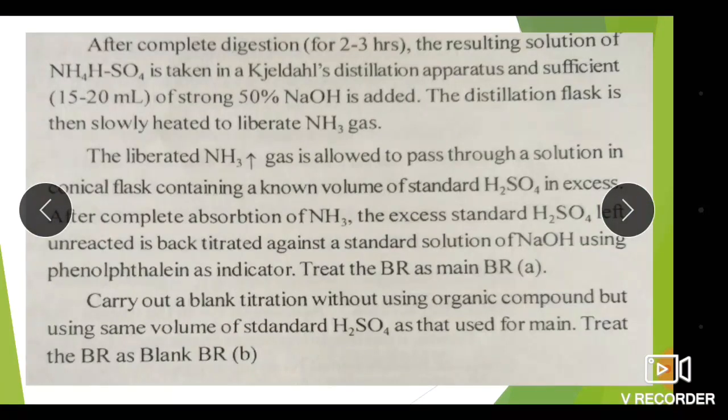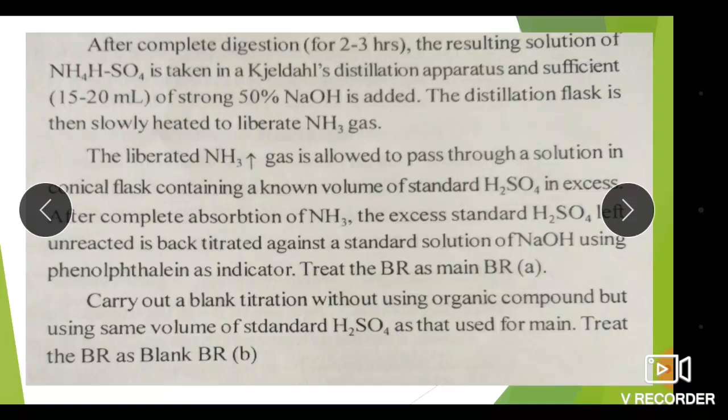After complete digestion, 2 to 3 hours, the resulting solution of ammonium hydrogen sulfate is taken in the Kjeldahl distillation apparatus, and sufficient, that is 50 to 20 ml of strong 50% NaOH is added. Then the distillation flask is slowly heated to liberate ammonia gas. This liberated ammonia gas is allowed to pass through the solution in a conical flask containing a known volume of standard H2SO4 in excess. After complete absorption of NH3, the excess standard H2SO4 left unreacted is back titrated against a standard solution of NaOH using phenolphthalein as an indicator.